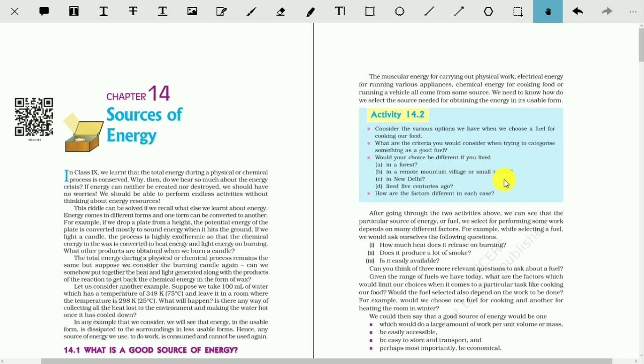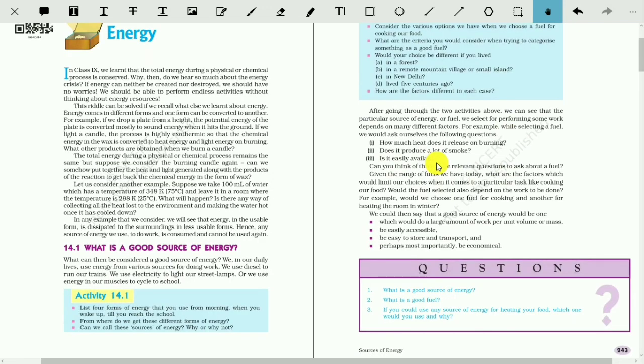Calorific value means the heat energy it will provide when it burns. First of all we have to focus on that. Next thing is, is it easily available or not. Third thing is, will it be easily accessible? If it is easily accessible, we can accept that it will be a good fuel. And finally, transport. Will it be transportable? We can transport it from one point, one region to another region easily. We have to think about that also.